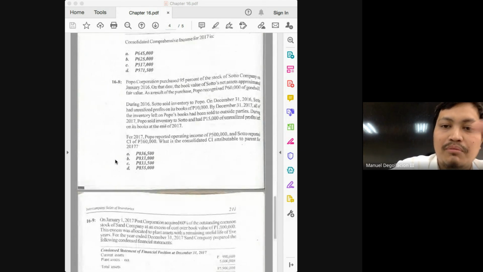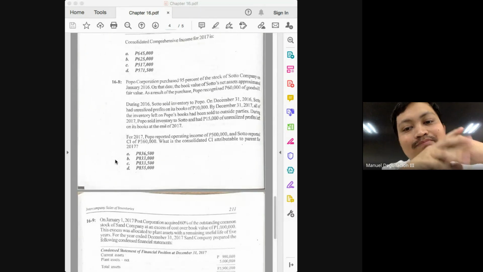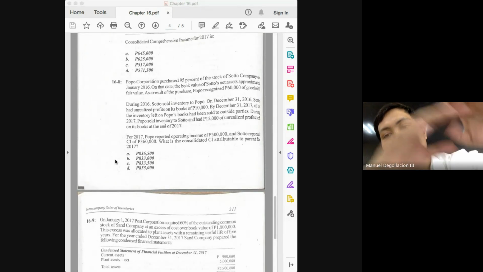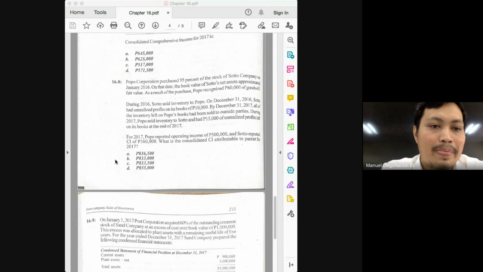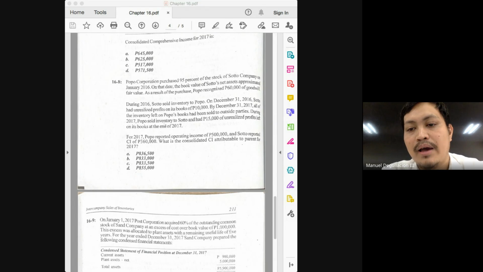Let's solve one more problem here. 16-8. For 2017, what is the consolidated income attributable to parent for 2017?